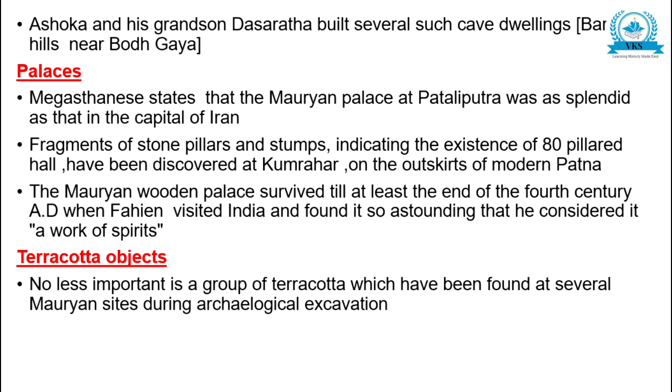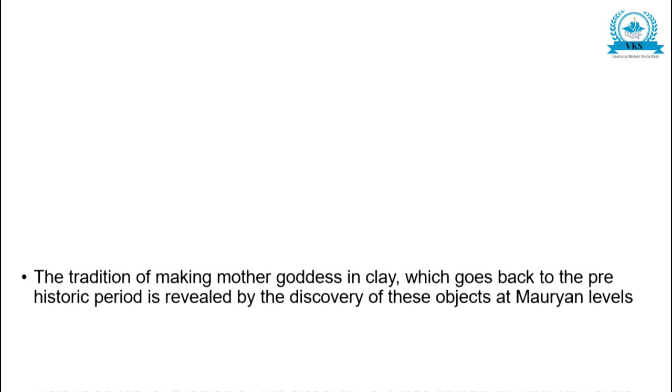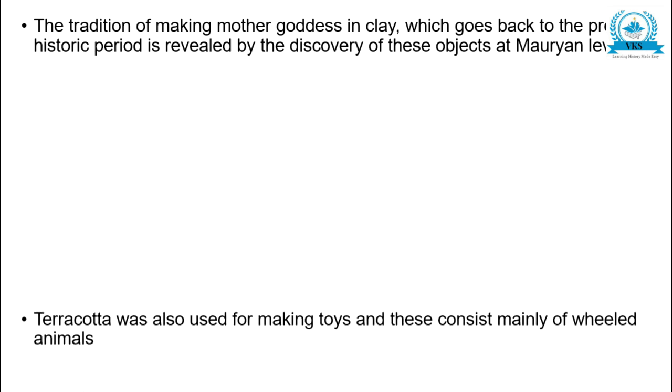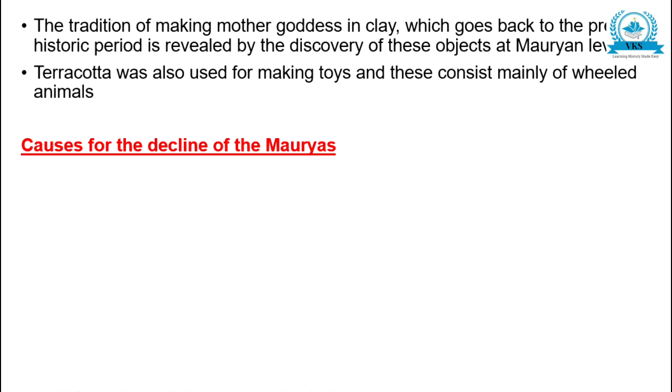Terracotta objects. No less important is a group of terracotta which have been found at several Mauryan sites during archaeological excavation. These are usually made from molds. The tradition of making Mother Goddess in clay, which goes back to the prehistoric period, is revealed by the discovery of these objects at Mauryan levels. Terracotta was also used for making toys, and these consist mainly of wheeled animals.